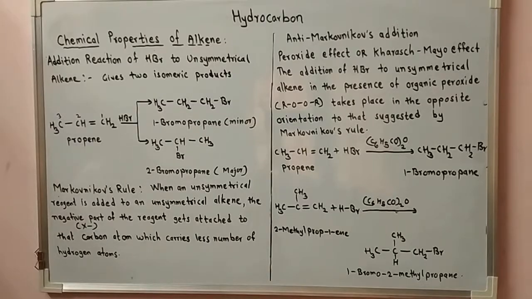This product is obtained when the reaction is carried out in the presence of an organic peroxide, benzoyl peroxide. Here the peroxide effect, or Kharasch effect, or we can say anti-Markovnikov's addition, is carried out only with hydrogen bromide.